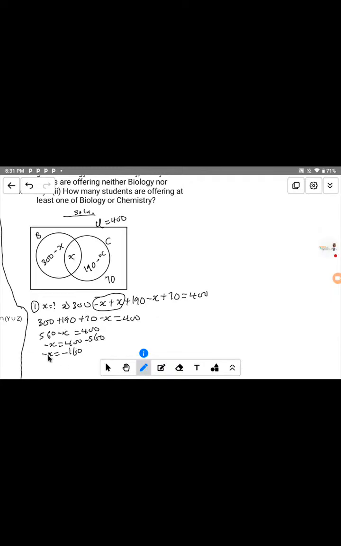Now if you look at this, minus is common to both sides, so the minus cancels. Therefore our s is equal to 160. So the value of s is 160. The total number of students that offer both biology and chemistry is 160 in number.